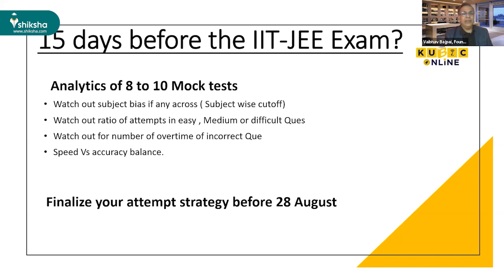And I'm just giving you the statistic that in any JEE Advanced paper, one third of the paper is very simple, one third is medium, and the last one third is very difficult. So if you get the marks in two thirds of the paper, you will definitely get a good rank. And the next point is, watch out for the number of overtimes of incorrect questions.